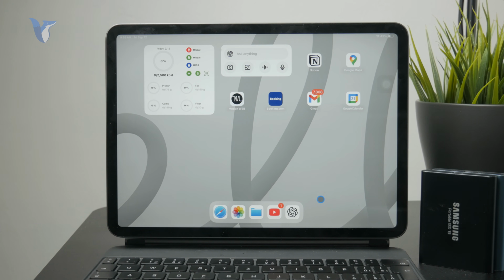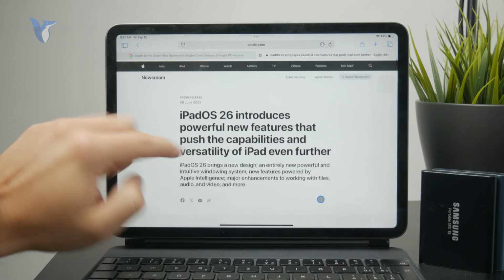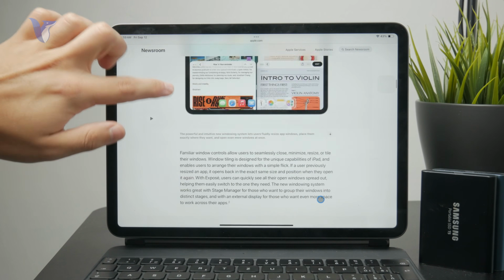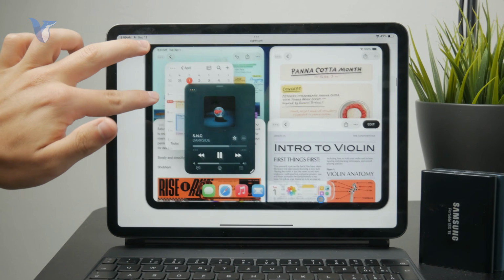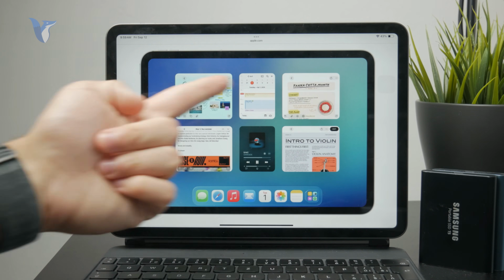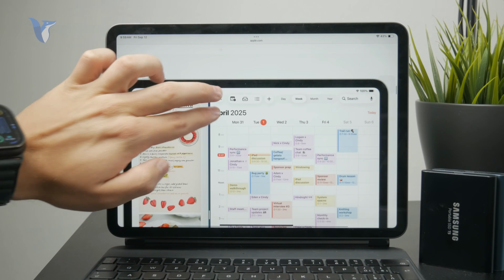But then pay attention to the software, because obviously iPadOS 26 has just been announced and almost released. So this has been introduced to make the iPad a lot more like a computer, where you have it similar to the Mac, where you also have the close, minimize, and full screen buttons next to windows.